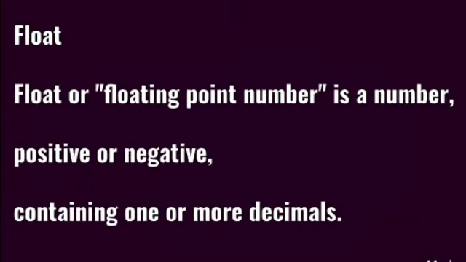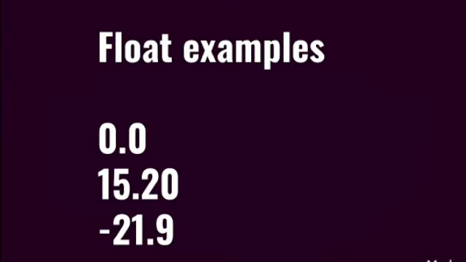And the next one is floating point values. Floating points, unlike integers, are specified with a decimal point. So what actually are floating point values? These represent real numbers and are written with a decimal point dividing the integer and the fractional parts. You have examples for floating point values also, you can see here.